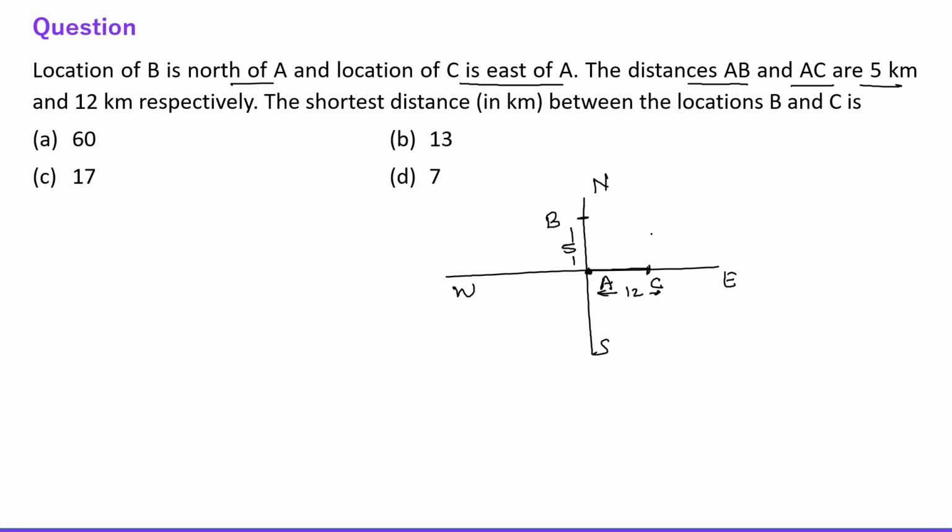Then we need to find BC, right? Okay, so everyone, this is a right-angled triangle, so we can use Pythagoras theorem over here. So BC is under root 5 square plus 12 square, right? So this is under root 169, 25 plus 144. So this is 13, right? So BC is equal to 13. So this is the question based on geometry as well as direction sense, right? And obviously here Pythagoras theorem is also applied. Now let's move to other question.